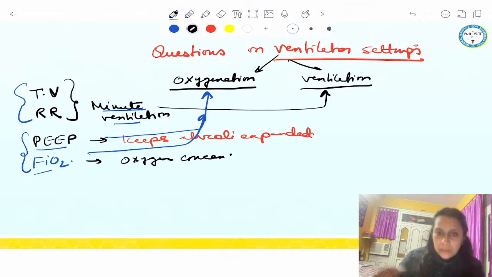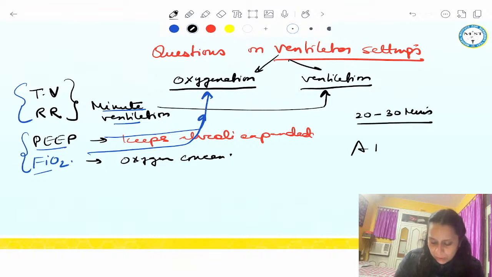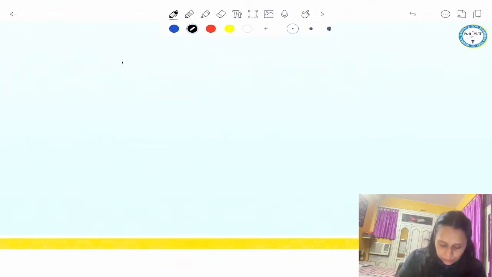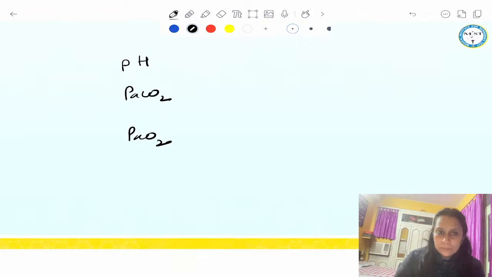After putting a patient on ventilator, after 20 to 30 minutes, we get an ABG, arterial blood gas analysis, done. And 3 values you need to remember: the pH, PaCO2 and PaO2 of the patient. Now pH, the normal value is between 7.35 to 7.45.